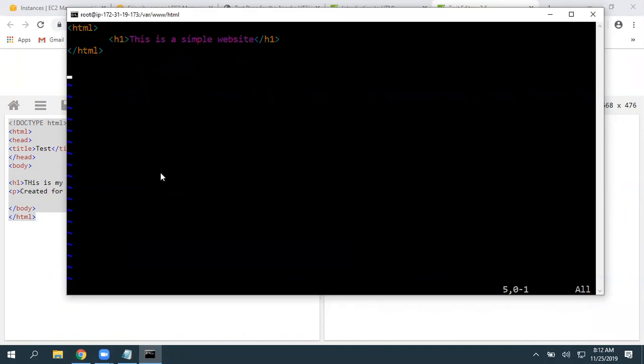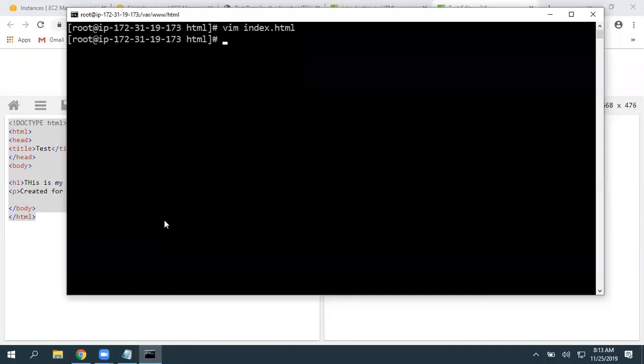Press escape, you will come out from insert mode. Press I, observe here, we are in insert mode. Press escape, you are coming out from insert mode. If you want to save this information to this file, press escape, :wq. Write and quit. :wq means write and quit. Click on enter.